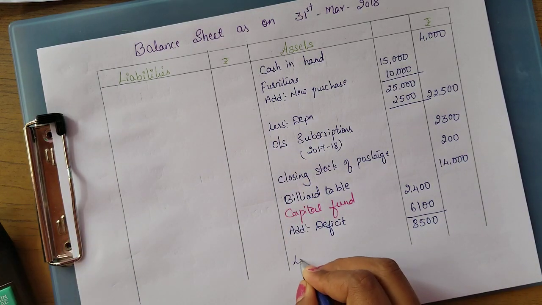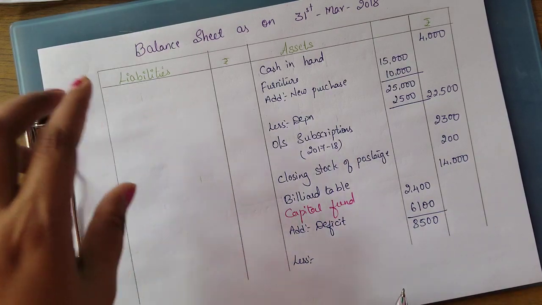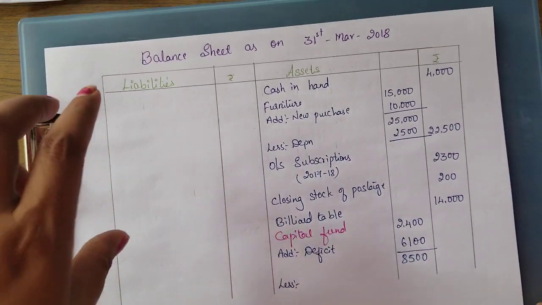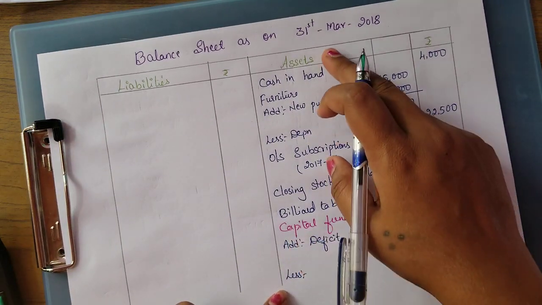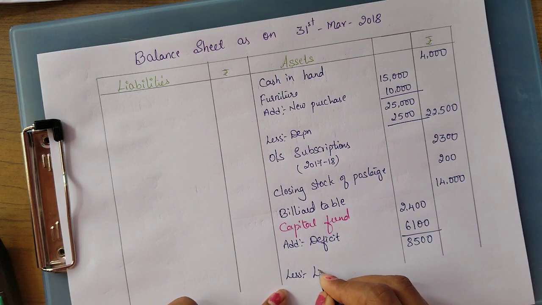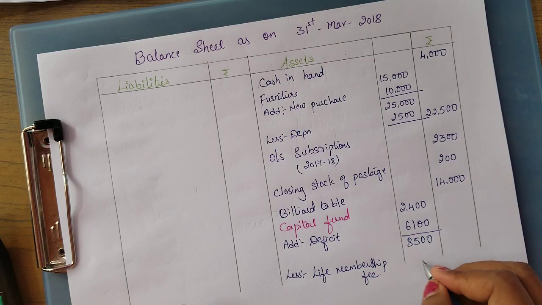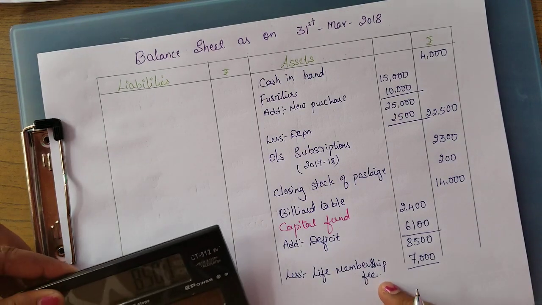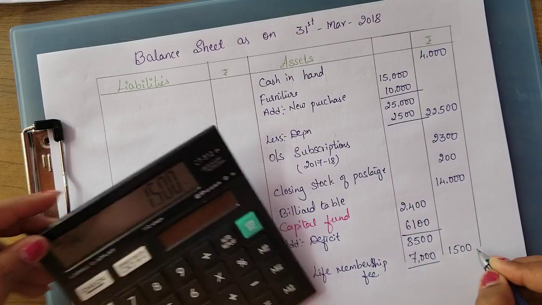plus 6,000, 8,500. Usually the life membership fee should be added to the capital fund. Is it right? So when capital fund we will be writing in the liabilities side, we will be adding to that. But here the capital fund is in the asset side, so the life membership fee will be deducted. Life membership fee that they got is 7,000. So this will be deducted from this. Okay, and the remaining is 1,500.